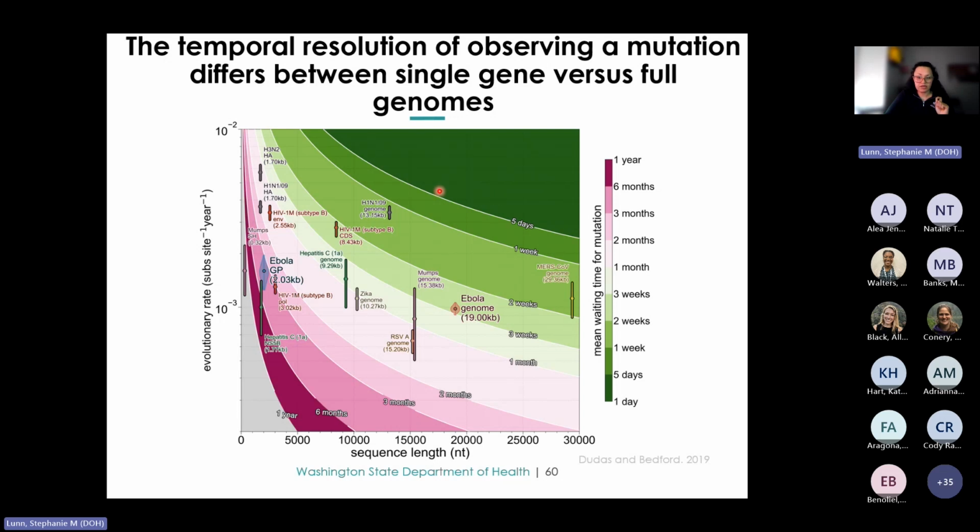The green bands are mean waiting times of a month or less, and the pink bands are mean waiting times of more than a month. So whole genome data typically offers better temporal resolution, often detecting mutations about once a month, whereas subgenomic fragments may reveal mutations less frequently.